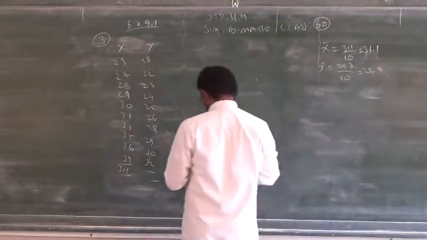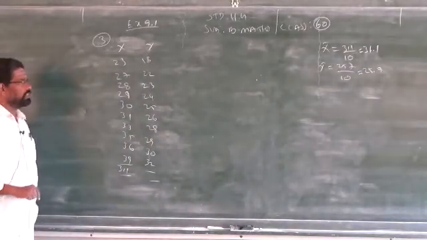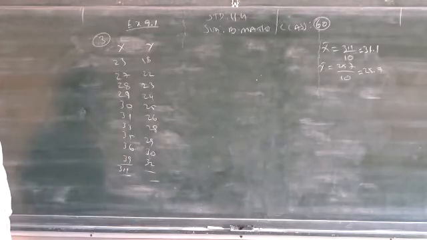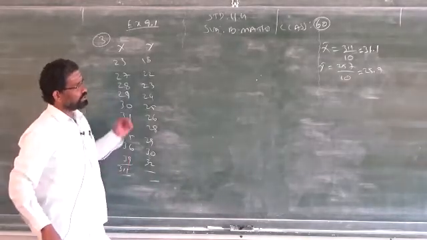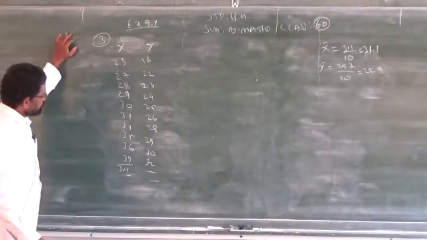You will get a decimal. When you get a decimal, you cannot use the first formula. Either you take the deviation method from assumed mean or the direct method. Clear? So how do you use the deviation method from assumed mean?